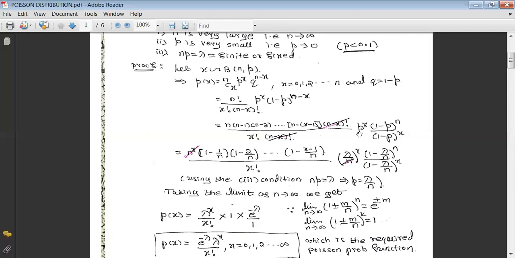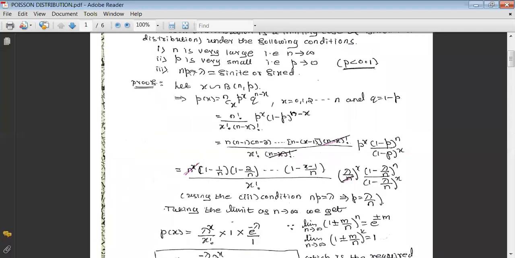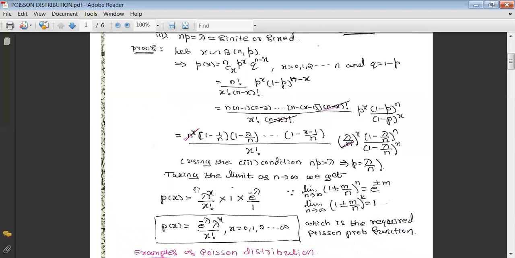And here p is there, but from the third condition, p can be written as lambda by n. That's why in place of p, we have written (lambda by n) raised to x, (1 minus lambda by n) raised to n, and (1 minus lambda by n) raised to x. And once we take the separate powers as lambda raised to x upon n raised to x, this n raised to x in the denominator will get cancelled with this n raised to x. Okay, and we get the next step.